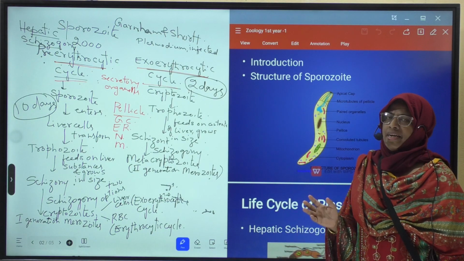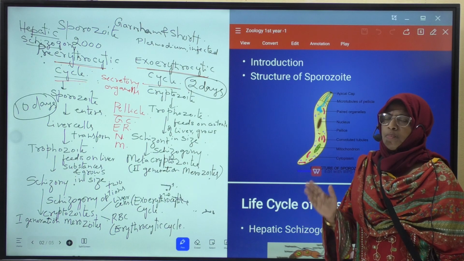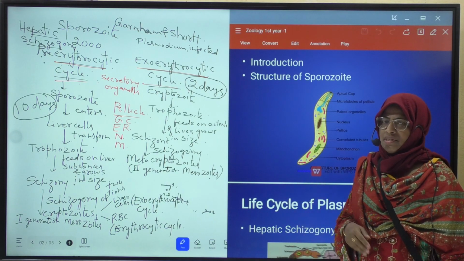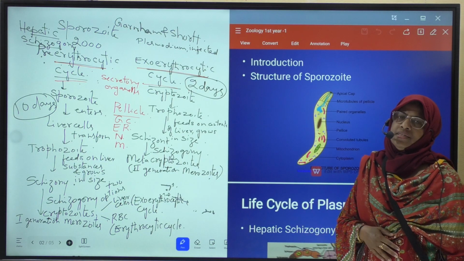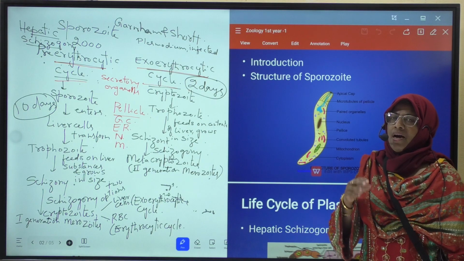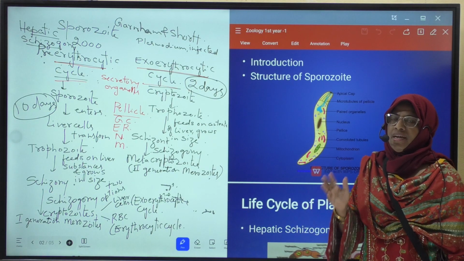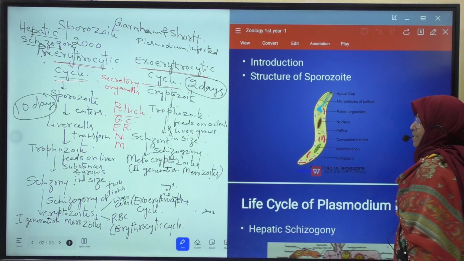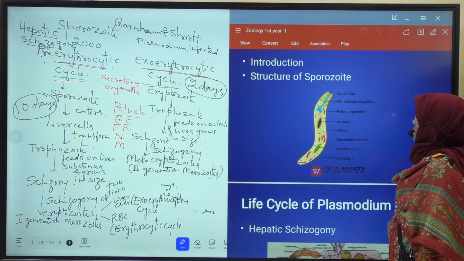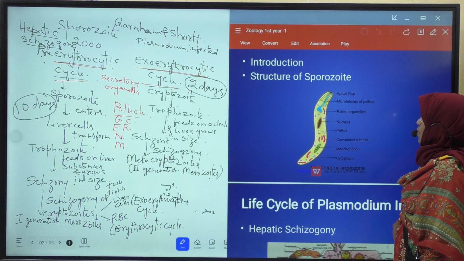These cytolytic enzymes are useful for easy penetration of sporozoites into the liver cells. What is apical cup? It is the depression present at the anterior end of the sporozoite.